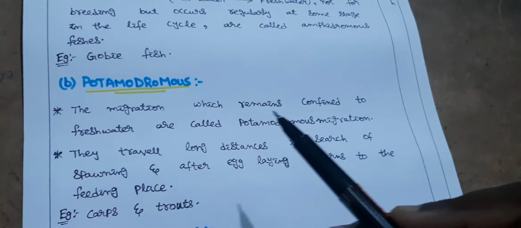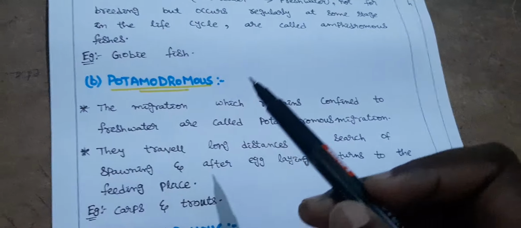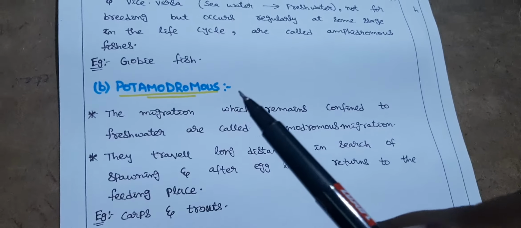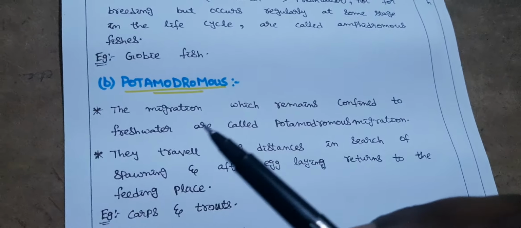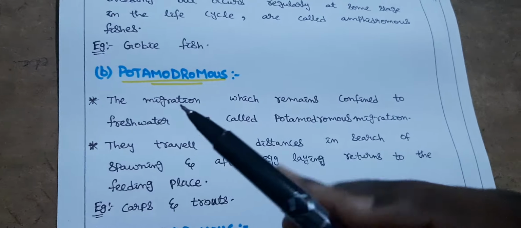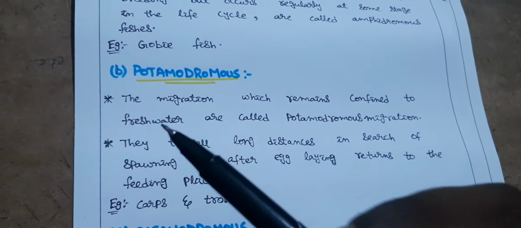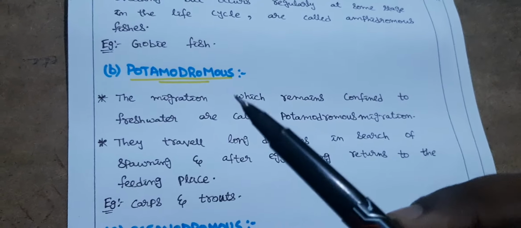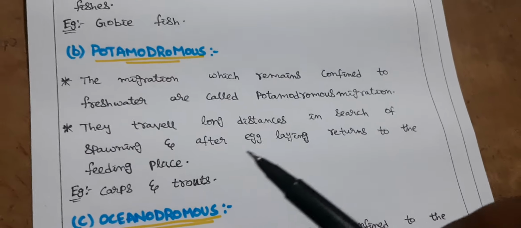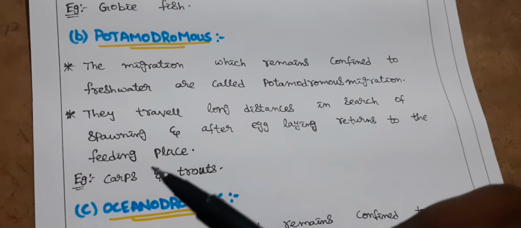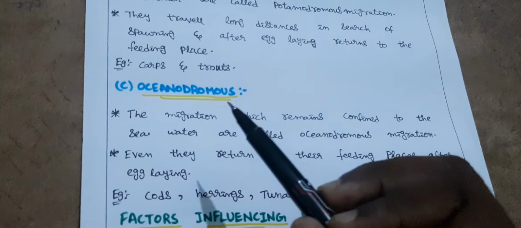The migration which remains confined to freshwater is called potamodromous migration. That means fishes which belong to potamodromous migration will not move to marine water or sea water. They will only migrate in freshwater. That is, they move long distances in freshwater and stay in freshwater only. They travel long distances in search of spawning, and after egg laying return to the feeding place. Example, carps and trouts.